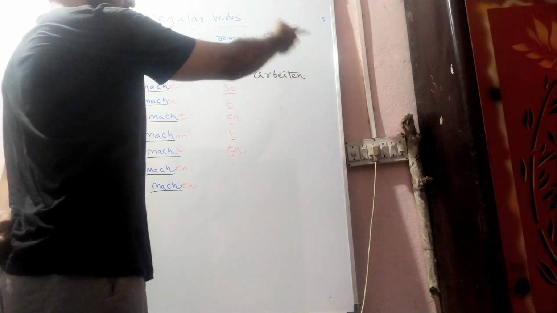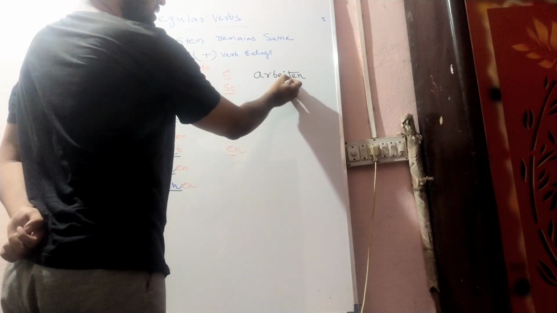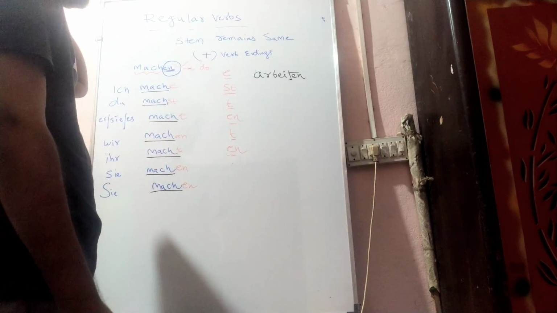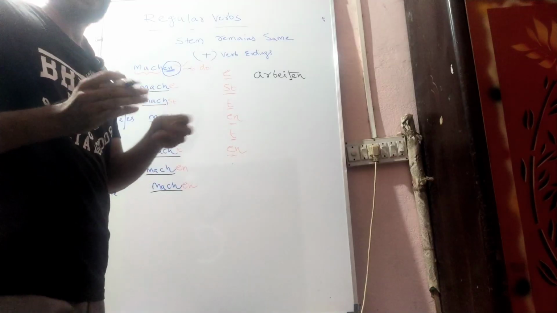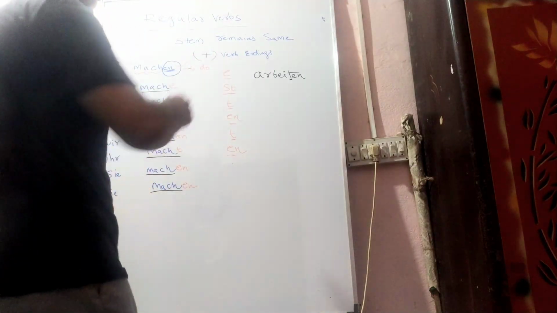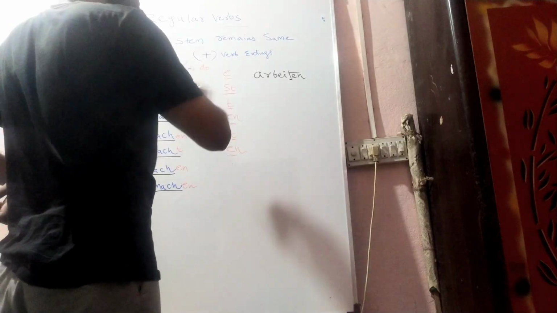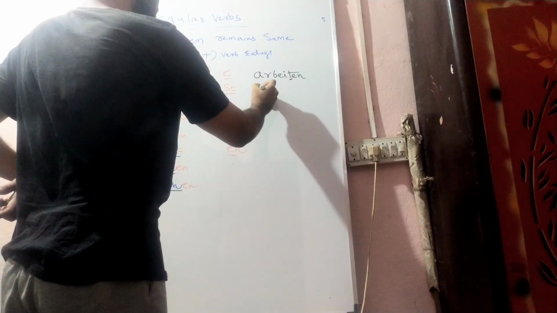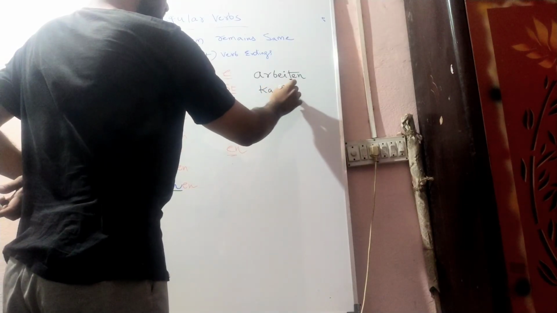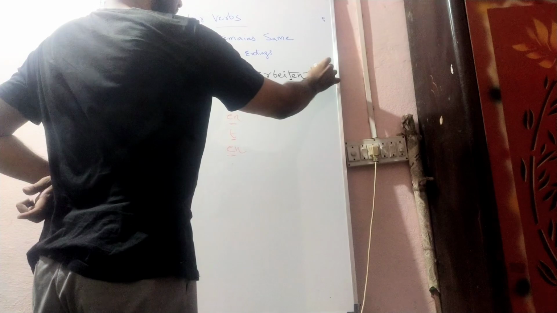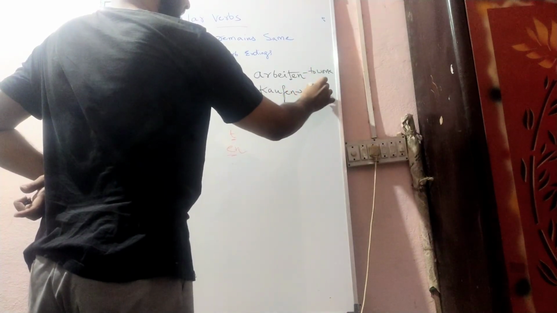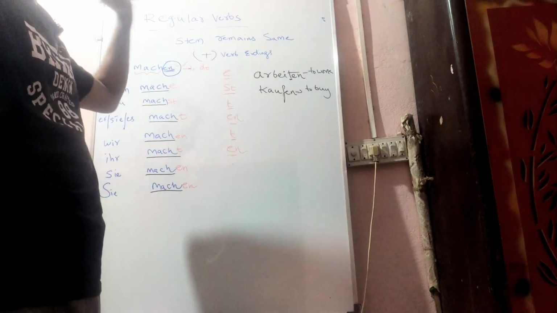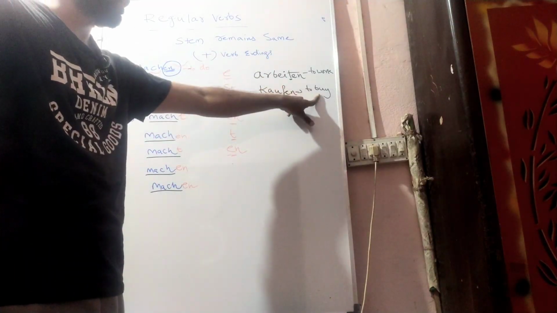So I hope in the last class we discussed that where the stem is ending with t, d, m, n, we will be adding e, right? So you have that one in the previous video. So remaining: machen and next one is kaufen, K-A-U-F-E-N. Arbeiten means to work. Kaufen means to buy, B-U-Y. So if you see, we are just discussing regular verbs now. Kaufen means to buy.